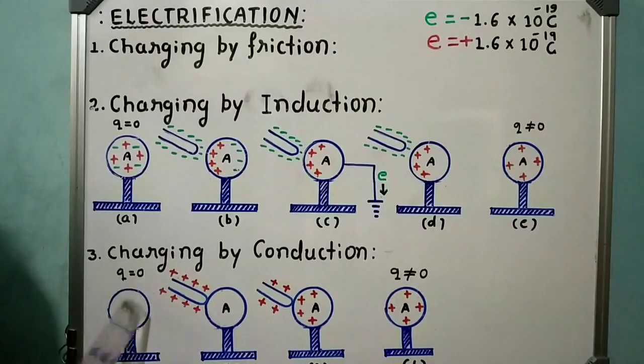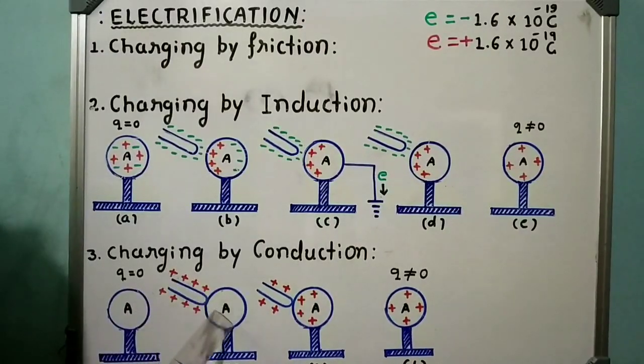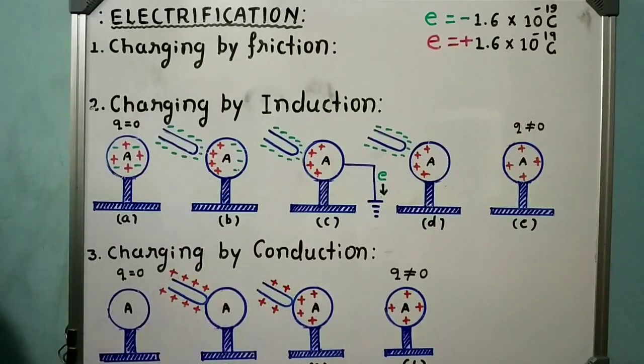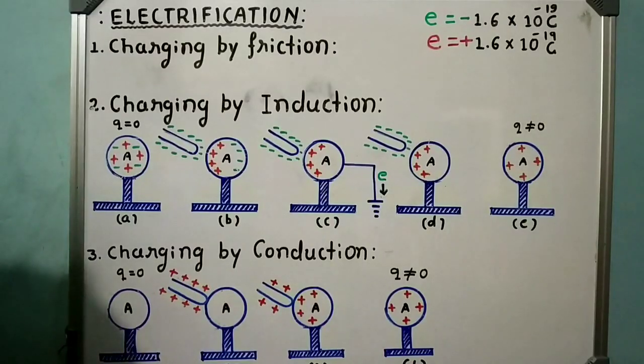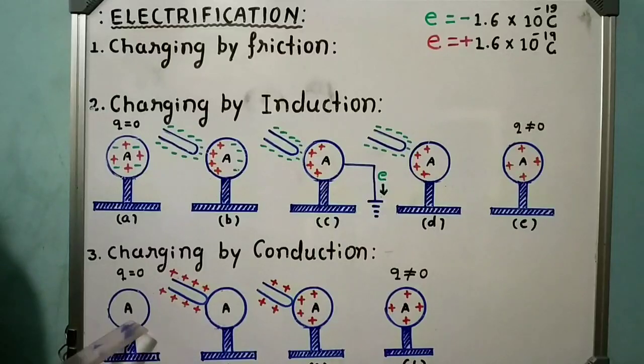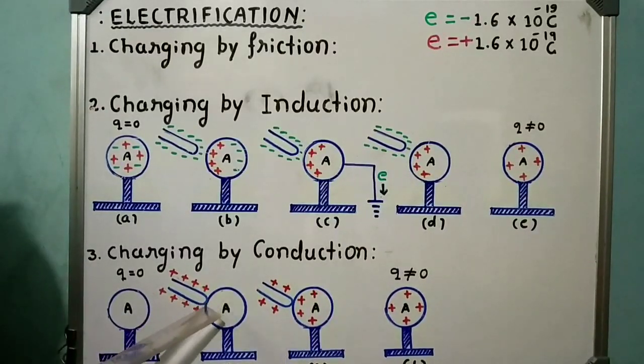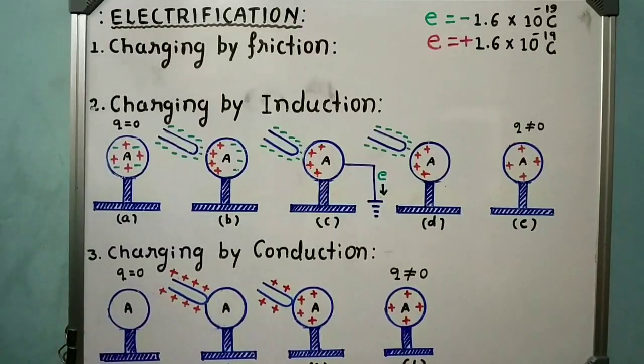In this way, when you bring the charged body in contact with the uncharged body, the uncharged body is going to be charged. This method of charging is called what? Charging by conduction. What do you mean by charging by conduction? Charging by conduction is the process of charging a neutral conductor by bringing a charged body in contact with it. This is the meaning of charging by conduction.